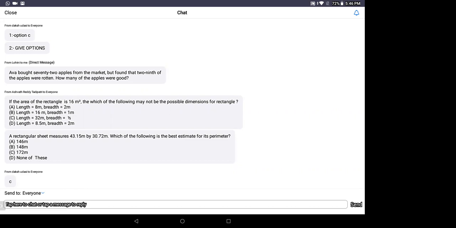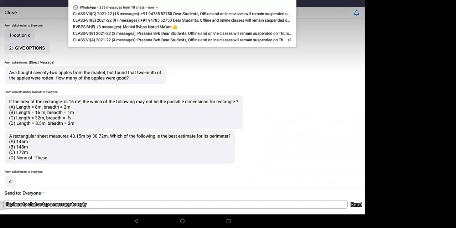What is measures? Okay. Length is given 43. Breadth is 31. Which of the following is the best estimate? Perimeter, Nana. It's not area. We are doing area here. They're asking about perimeter. 43 plus 43, 40 plus 40, how much? 80, 86.